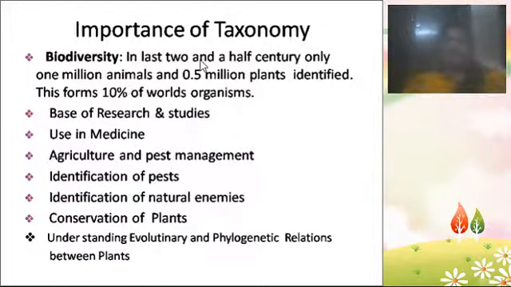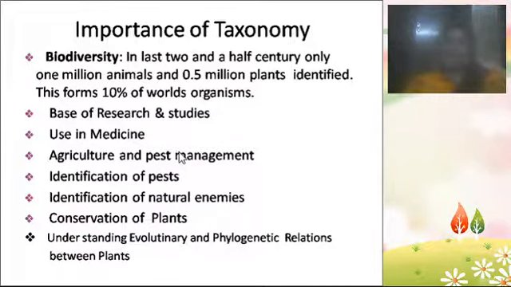And in the last 2.5 centuries, only 1 million animals and 0.5 million plants have been identified. So 2.5 centuries means 250 years. In the last 250 years, 1 million animals and 0.5 million plants identified. So this forms 10% of the world organisms. So taxonomical studies will be the base of research studies and they will be used in medicine.